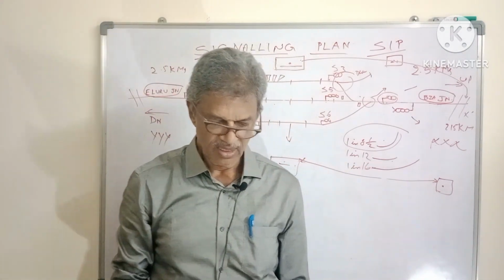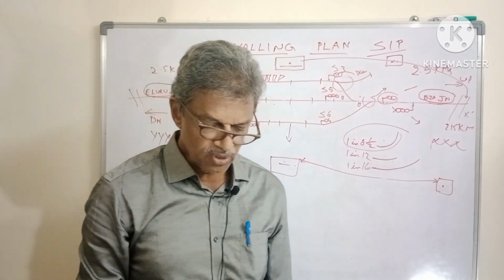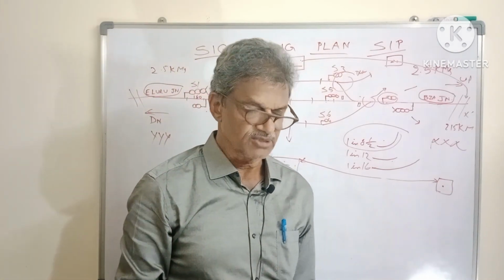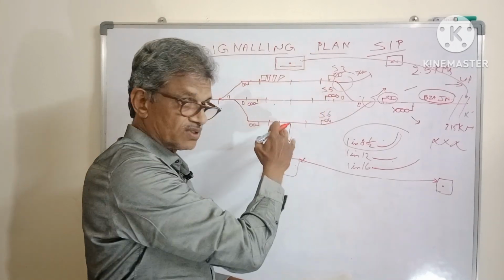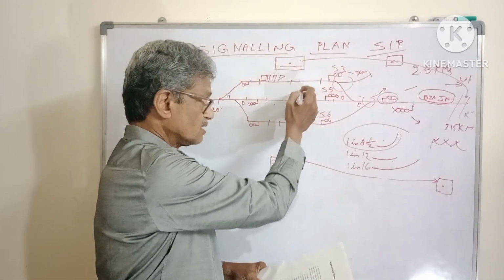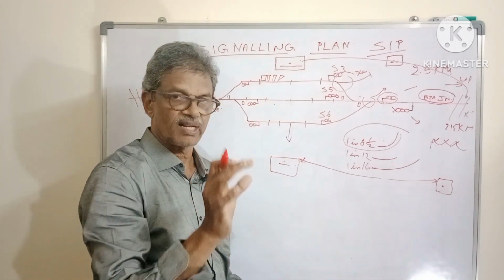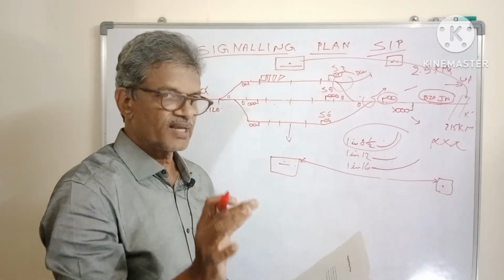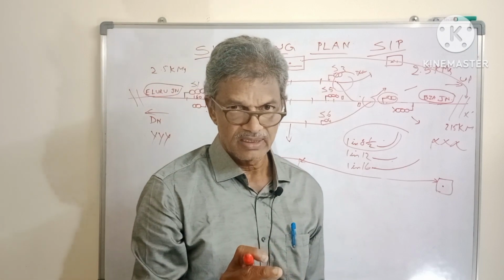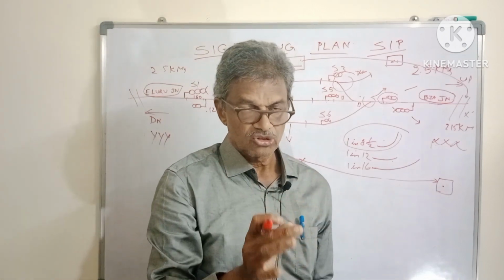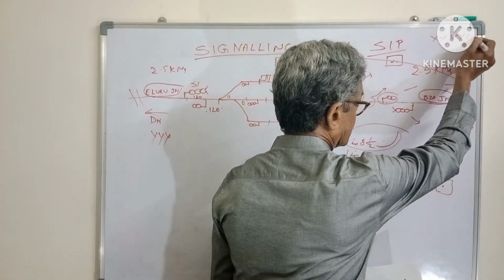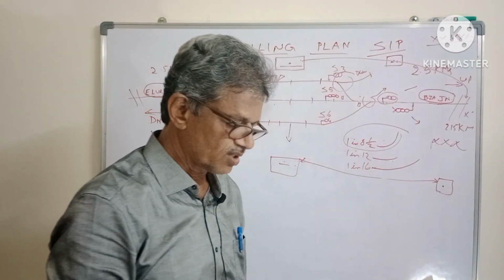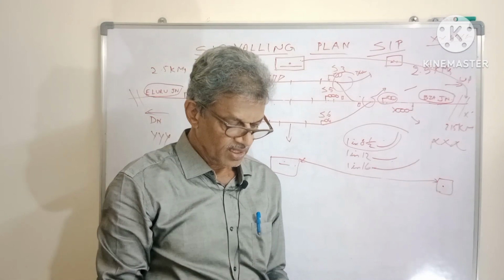Okay. And reference to the approved engineering plan on which the signaling plan is based. Already we have discussed how we have drawn this, all these things basing on the structure, basing on the civil plan. Every civil plan has its own unique number. They will give some unique number, so that unique number should be available here. That should also be available on the plan.